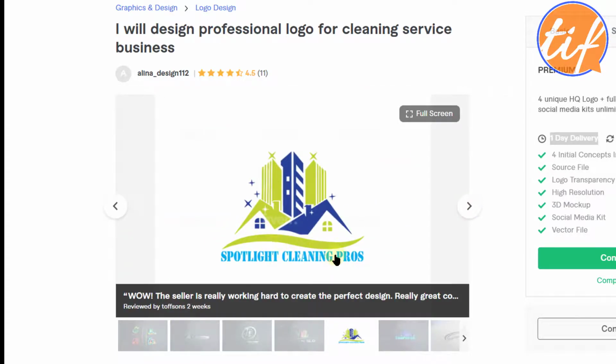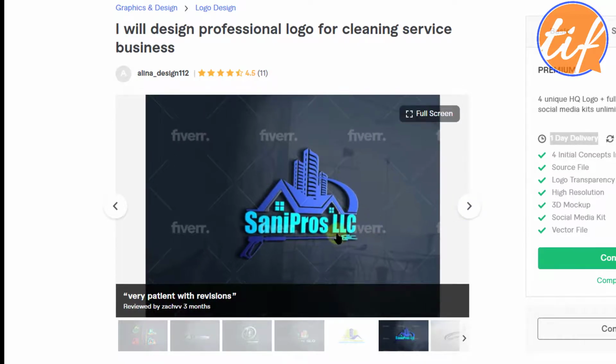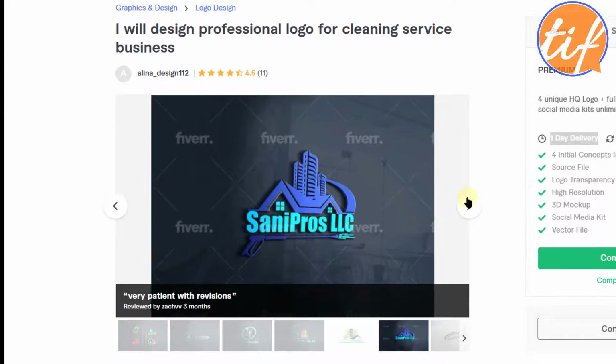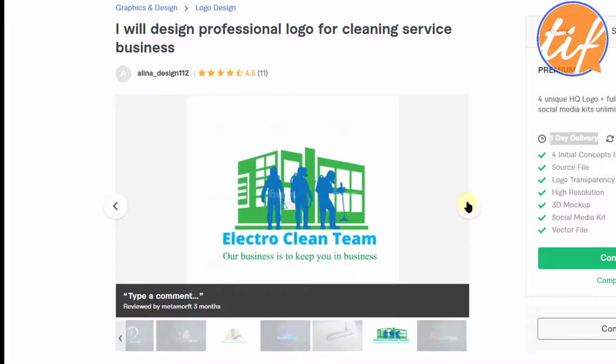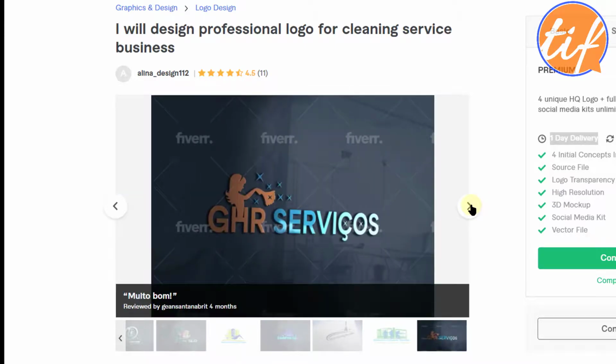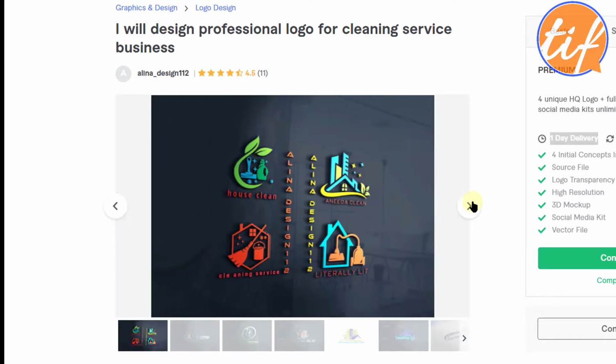Spotlight Cleaning Pros, this is also a nice thing. So you can see the sparkles, which shows that this house is sparkling clean. Nice. So this is the work. That's the new logo. Sani Pros LLC, looking good. This is the logo gun, I mean the cleaning gun. Okay. Foresight Cleaning Services, nice work. Electro Clean Team, okay. GHR Servicos, all these are all 3D mockups. Okay, what you are seeing here, these are 3D mockups. That's what is mentioned here. Okay. All right, so those are the deliveries.